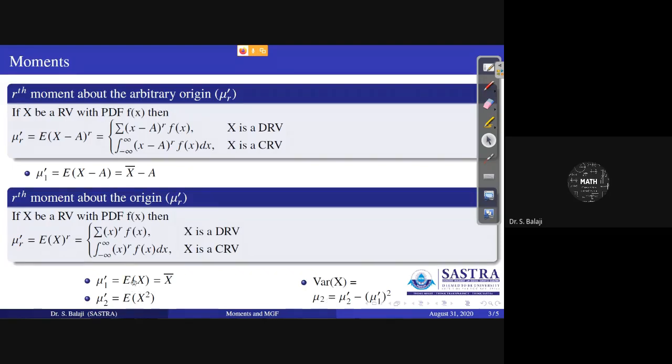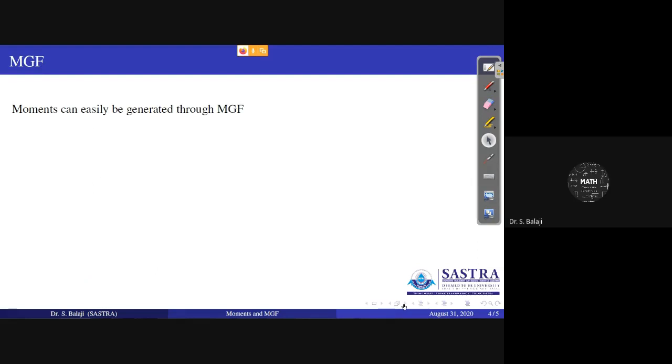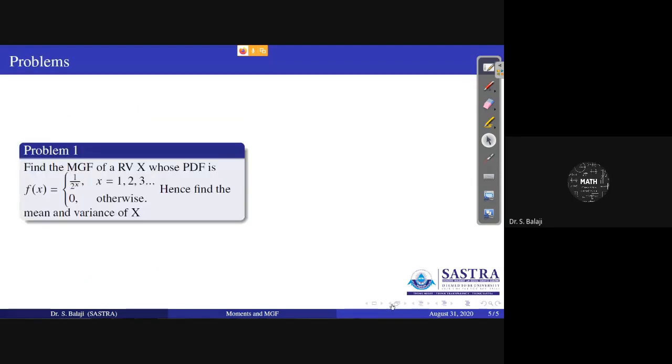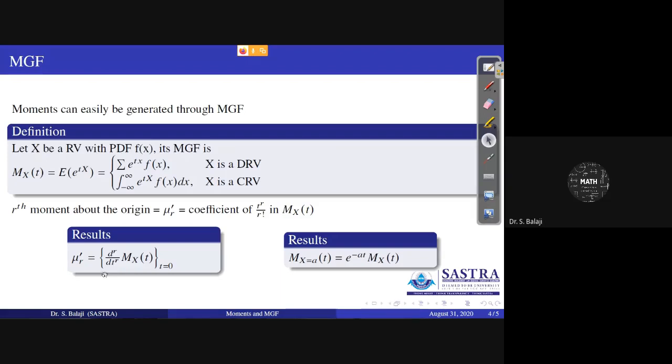Therefore, if you want to identify the mean and variance here, you have to identify mu dash 1 and mu dash 2. In what manner can you identify mu dash 2 and mu dash 1 from the moment generating function? Because just now we identified the moment generating function M x of t.